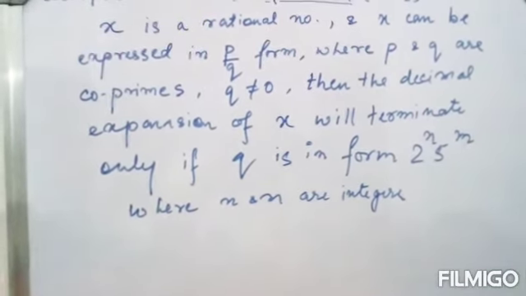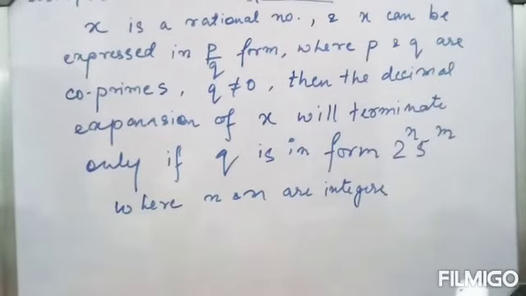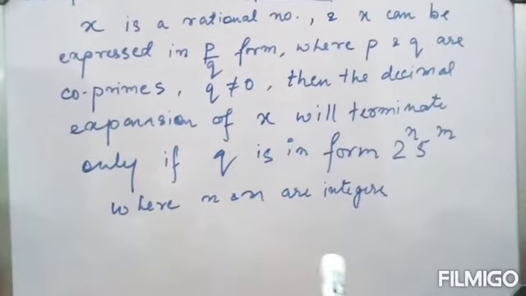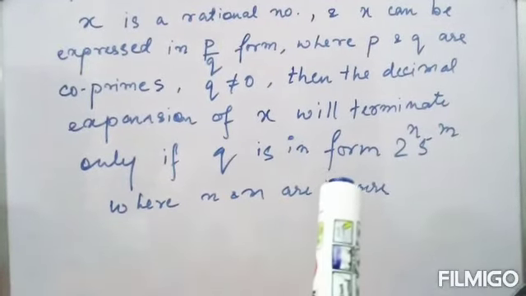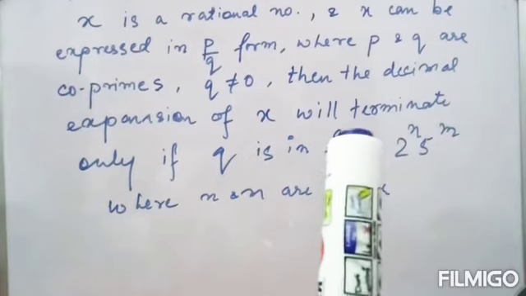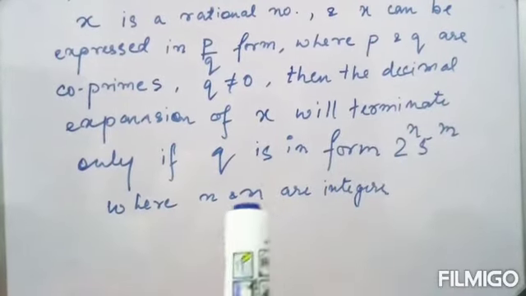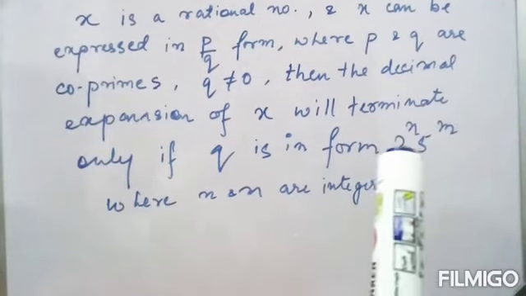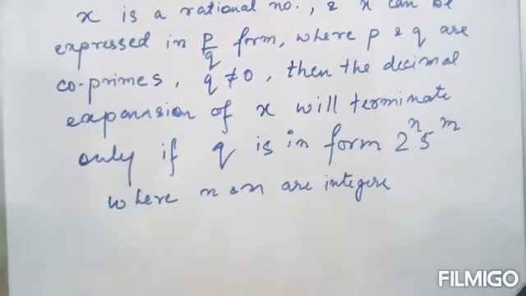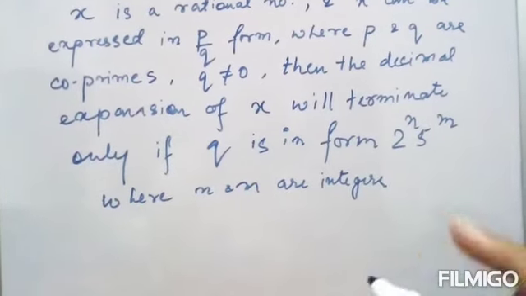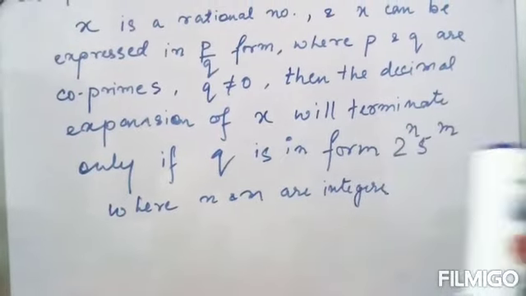The second theorem is just this statement stated in a different way. And if it is not, then the decimal expansion will not terminate.